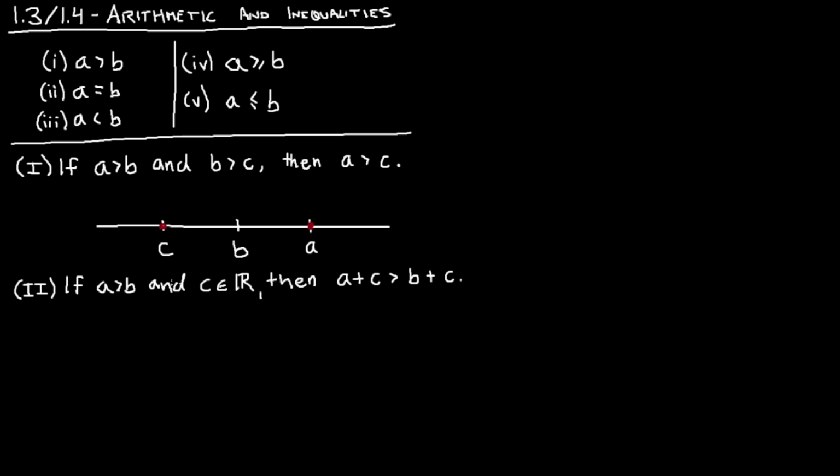So if I have A is bigger than B, I can add C to both sides. I get A plus C is bigger than B plus C. That's the assumption here.